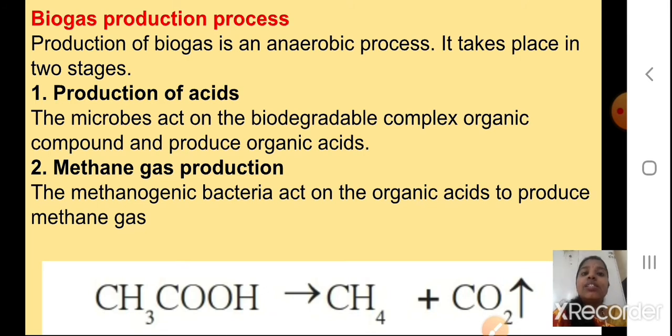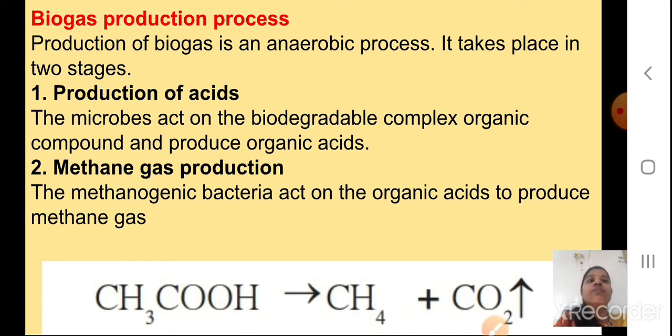So you can see CH3COOH gives you CH4 plus CO2. CO2 gas is given out. Again I'll repeat the reaction: CH3COOH gives you CH4 plus CO2 gas. But we have seen that the production of carbon dioxide gas is not in a large amount, and hence we can safely use it as the cooking gas.